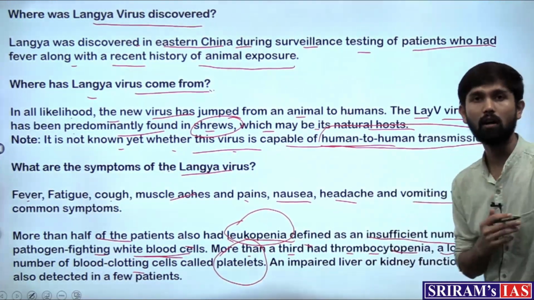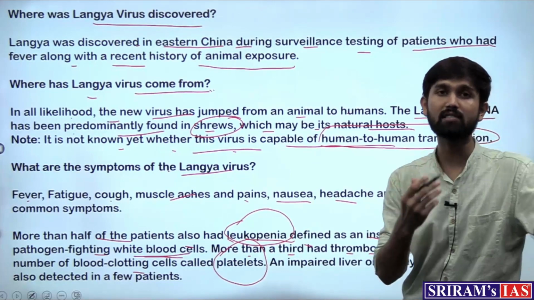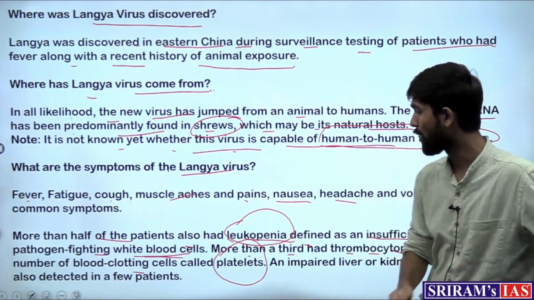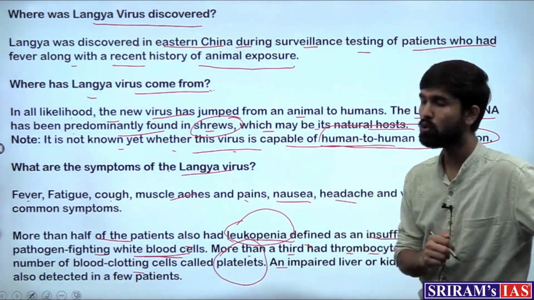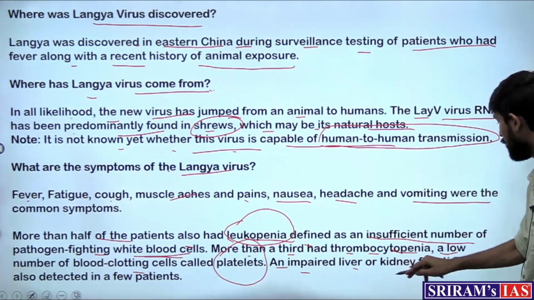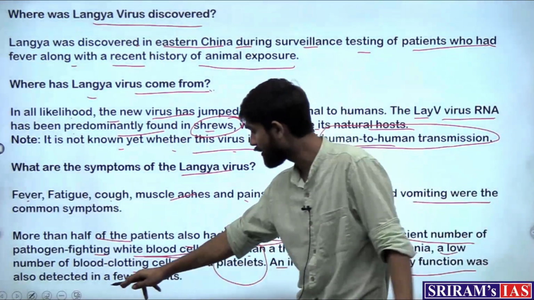All of these are very necessary to build up the immunity of the body, and those patients who had less of it were more prone to these diseases, and impaired liver or kidney function was also detected in a few patients.